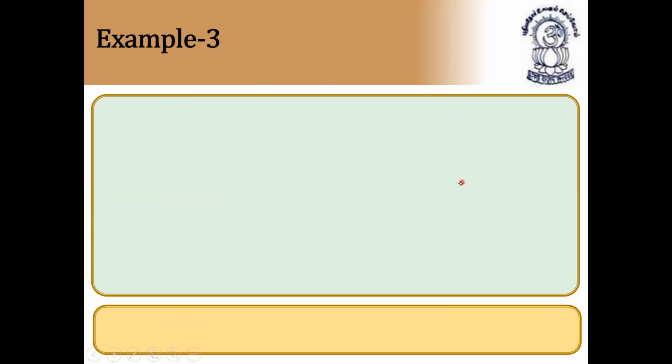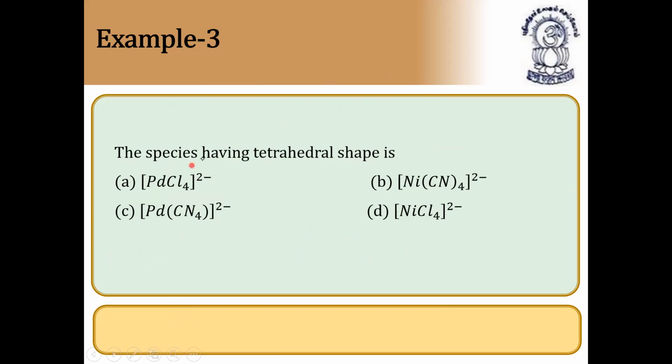Question number 3. The species having tetrahedral shape is the one undergoing sp3 hybridization. The options are palladium cyanide, palladium chloride, nickel chloride, and nickel cyanide. Which will have sp3 hybridization? Definitely these two are dsp2. Only sp3 hybridization forms a tetrahedral shape; otherwise it will be a square planar complex, since dsp2 gives a square planar shape.